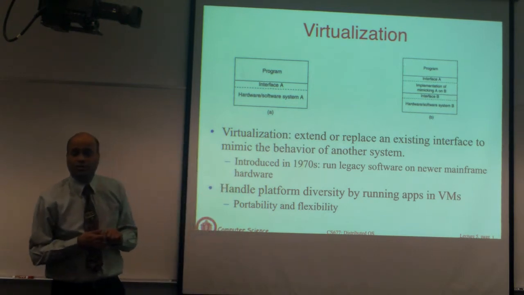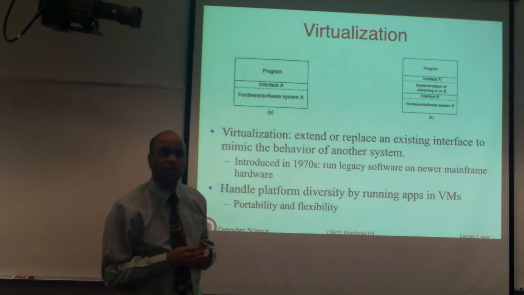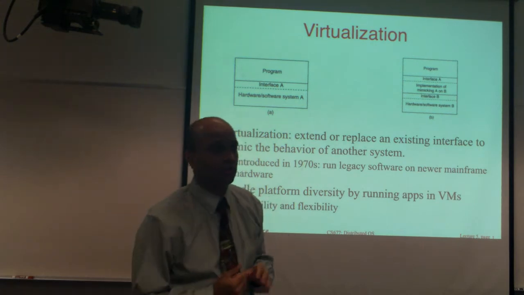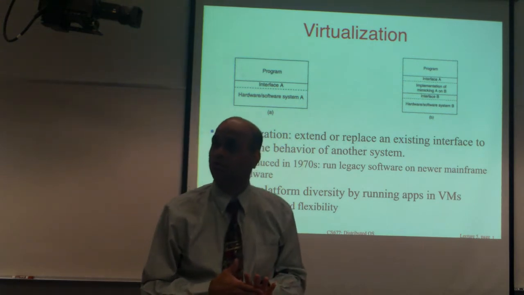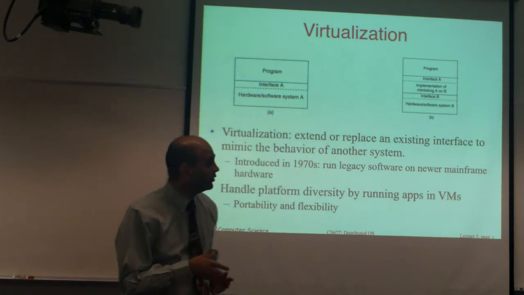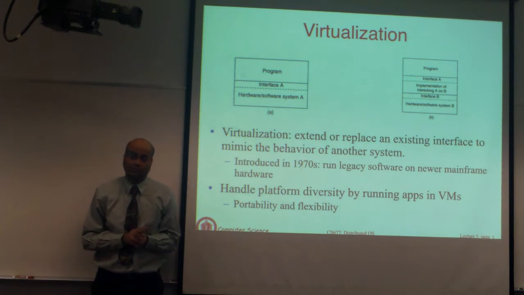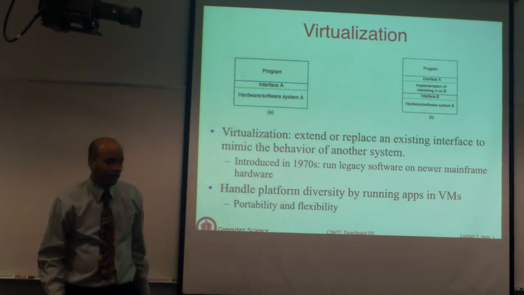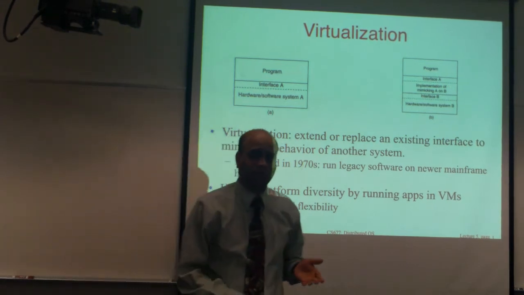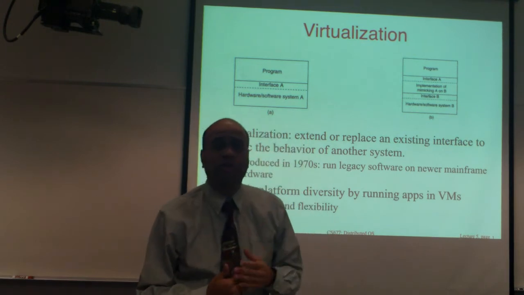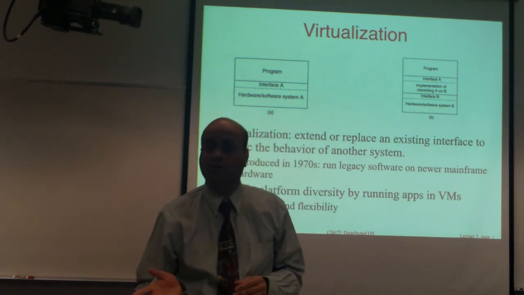Although you hear about it a lot these days, virtualization is actually a very old technology, almost 40 years old. It was introduced by IBM in the 1970s. The way it came about was that it evolved out of the natural progression of technology trends.